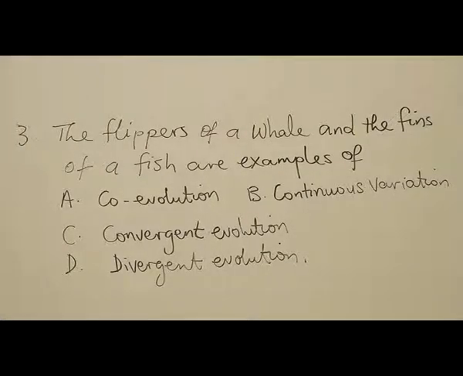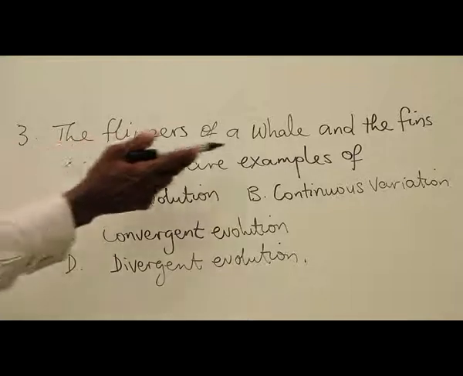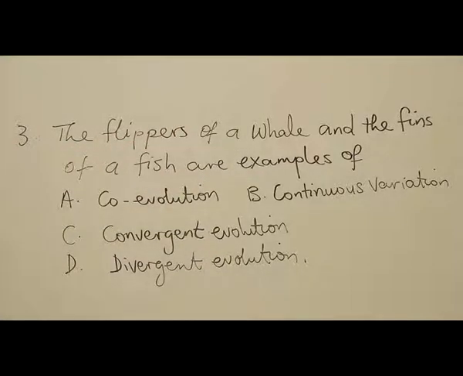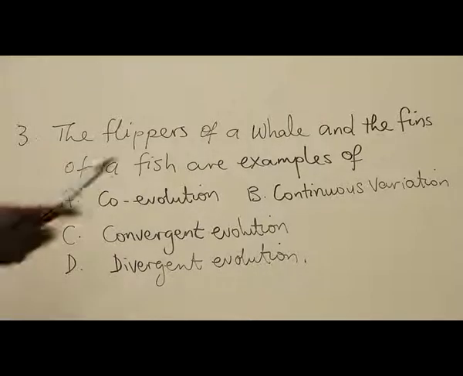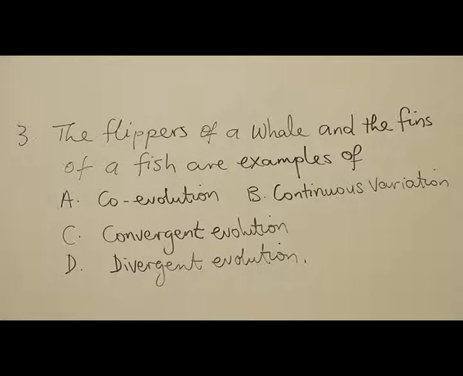Number 3, the flippers of whale and the fins of a fish are example of A, co-evolution, B, continuous variation, C, convergent evolution, and D, divergent evolution. Whale is a mammal living in the sea.